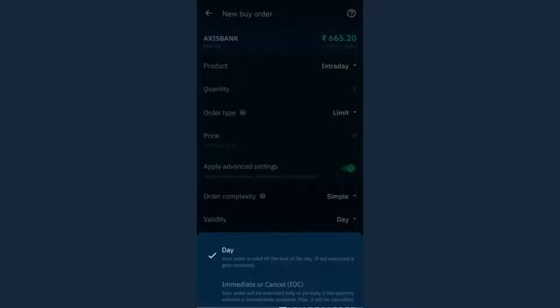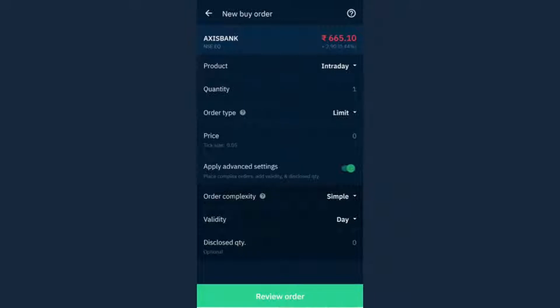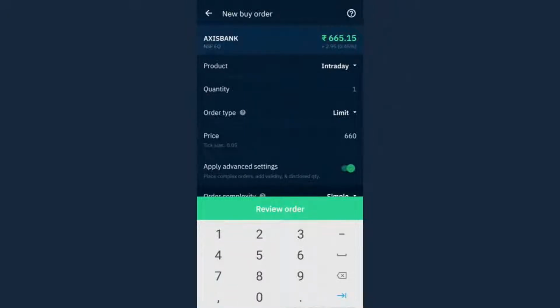One thing is that you place an order, and another thing is that the order gets executed. Let's say I place a limit order here that I want to buy at 660 rupees, for 10 shares. Once I place this order, it will not be executed until the price reaches 660 rupees. Let's say till 3:30 p.m. the price did not go to 660 rupees. It just kept on fluctuating between 665, 666, but it did not go to 660. In that case my order won't be executed.